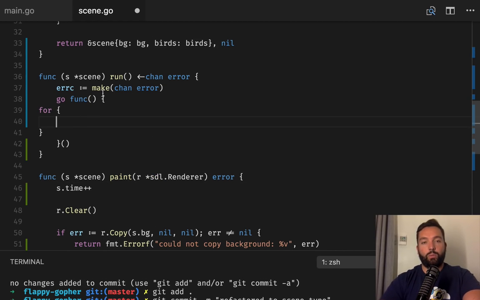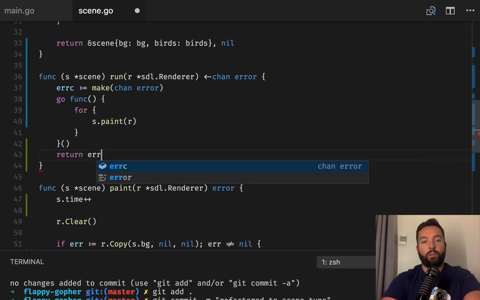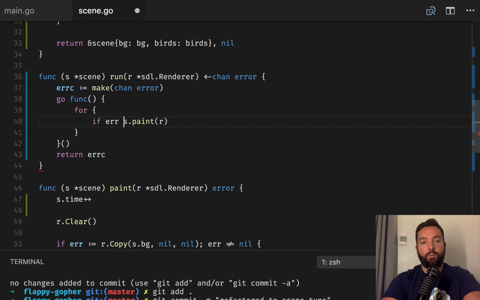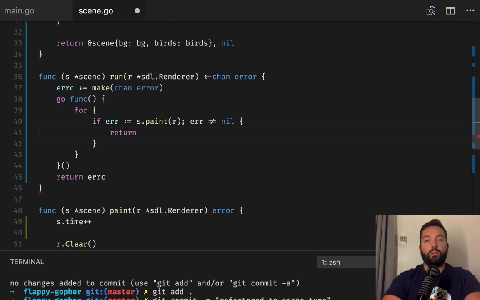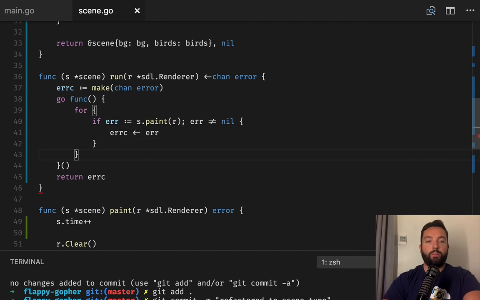So I'm gonna need the renderer here too. So s.paint r, and we're gonna return rc. And now if painting fails, we're gonna send the error into the channel, and that's pretty much it.